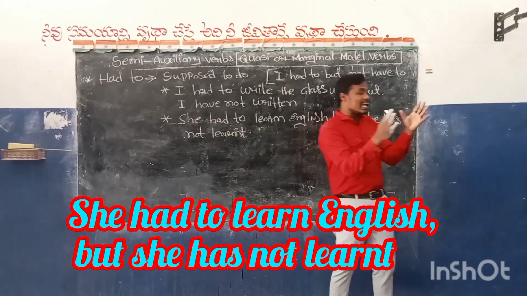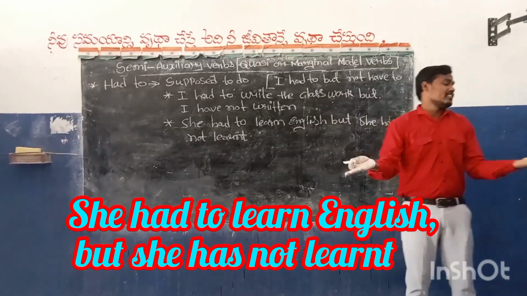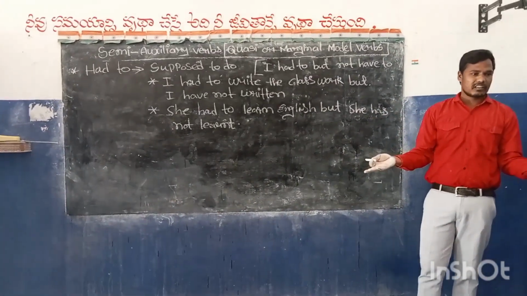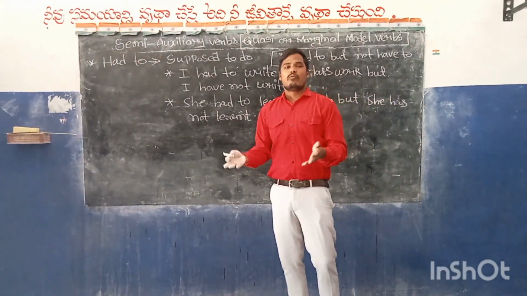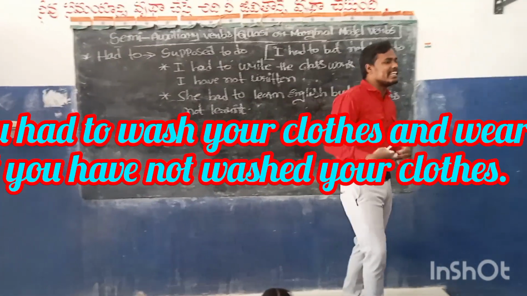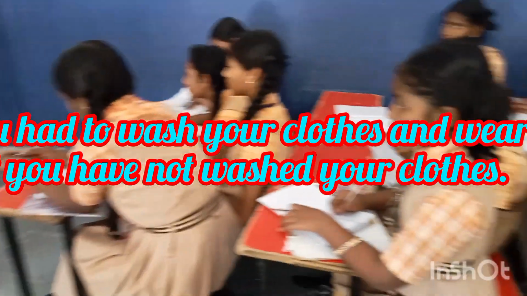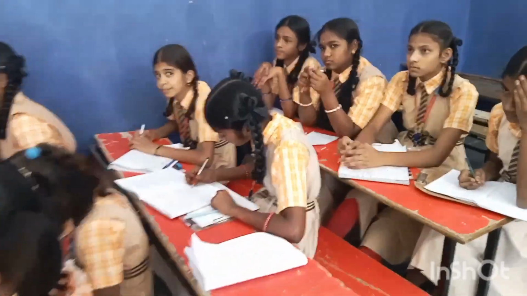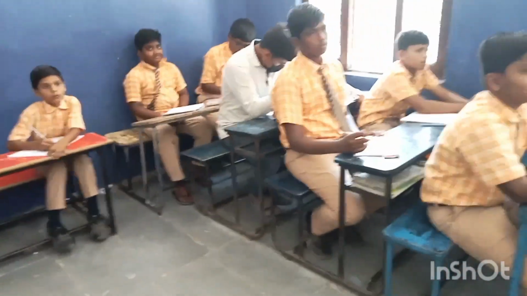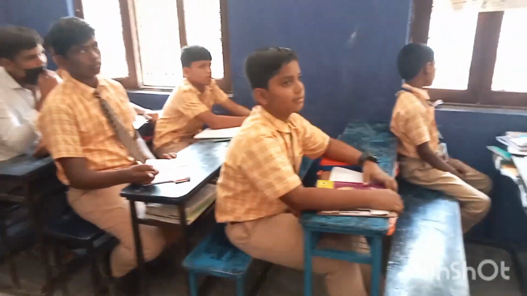She is supposed to learn English, but she has not learned. You have to wash your clothes and wear them, but you have not washed your clothes. You are supposed to wash your clothes and wear them, but you have not washed your clothes.